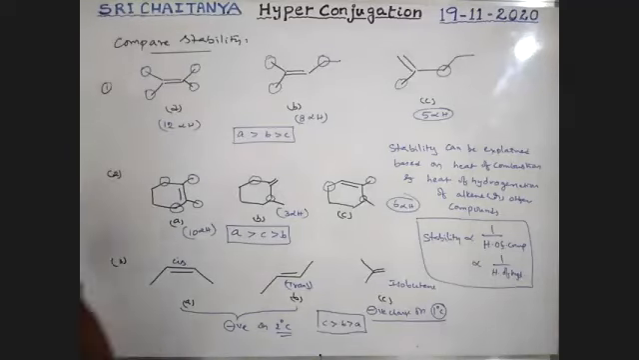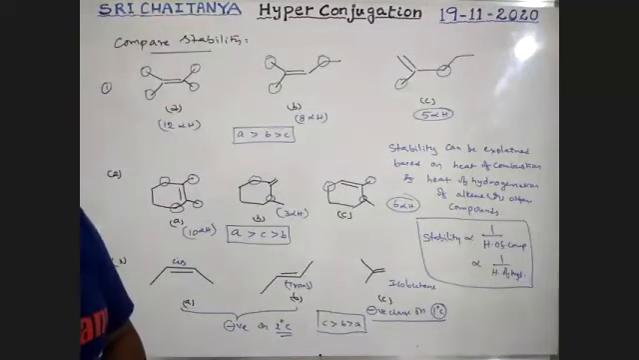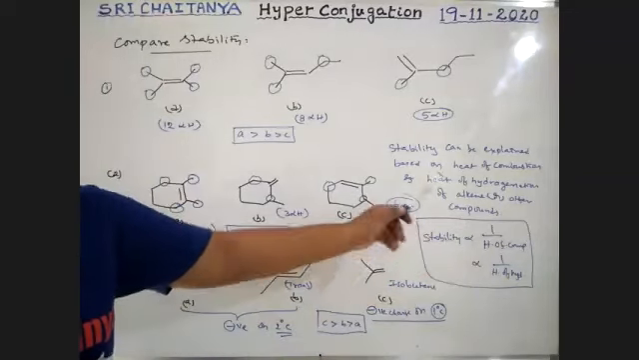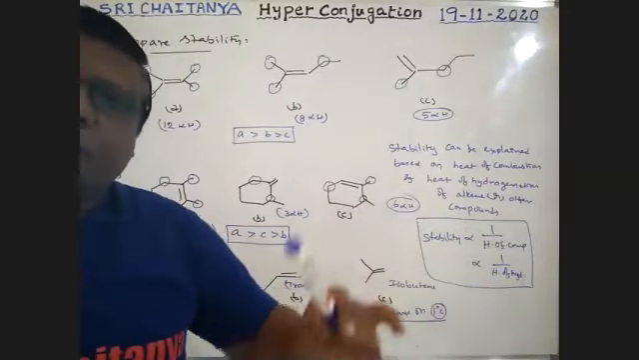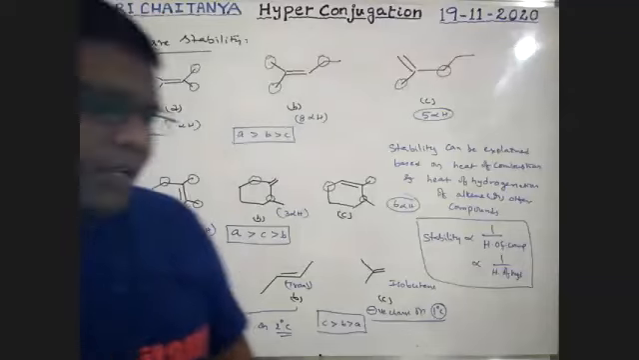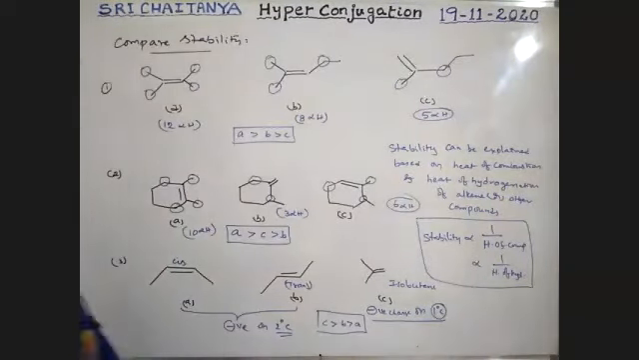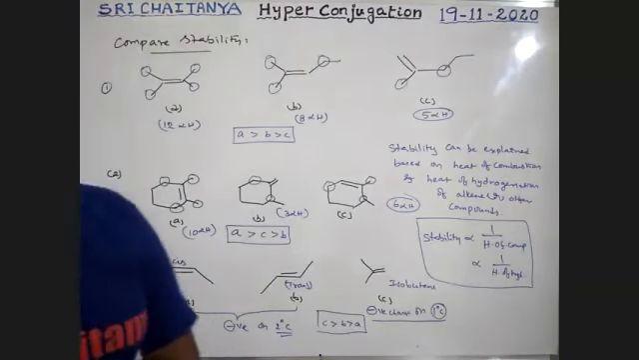So based on those values, we can explain the stability conditions first. It is a better way. But if heat of combustion or heat of hydrogenation are not given to you, then this is the way to explain the stability of the alkenes. Stability of alkenes. Okay, so let us discuss what are the applications of hyperconjugation.